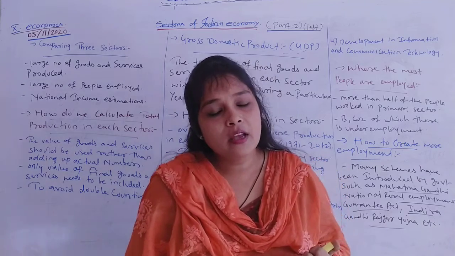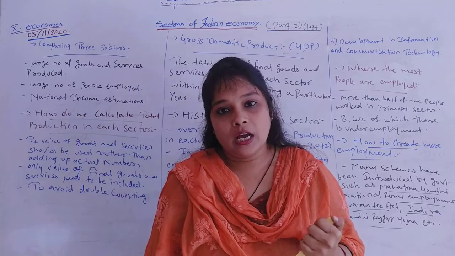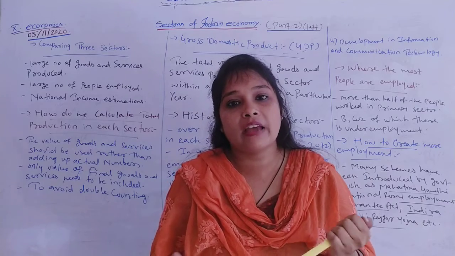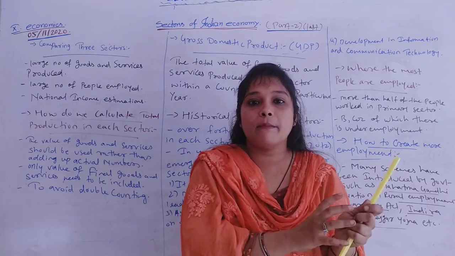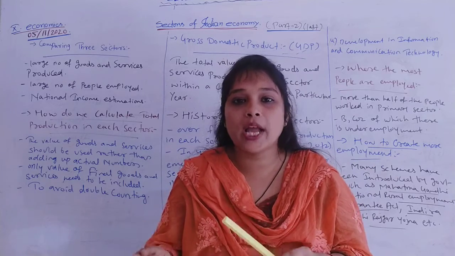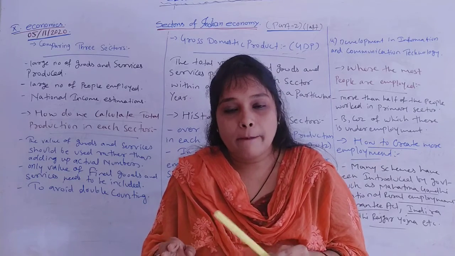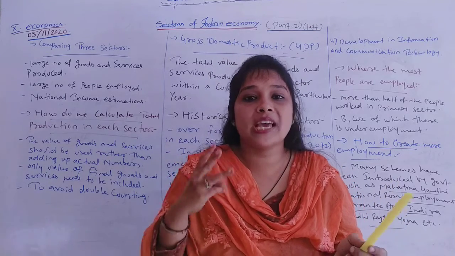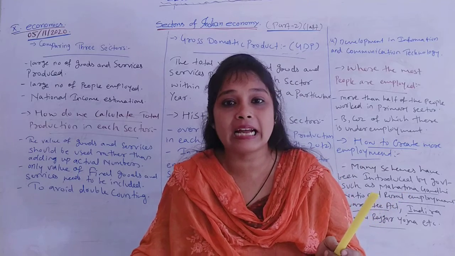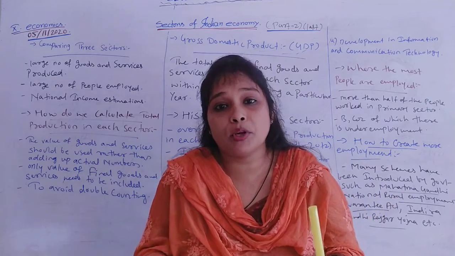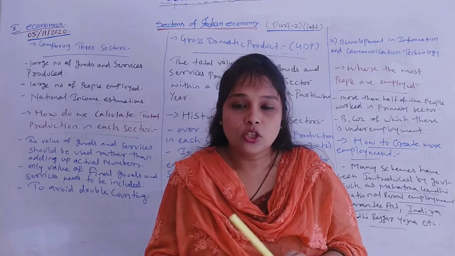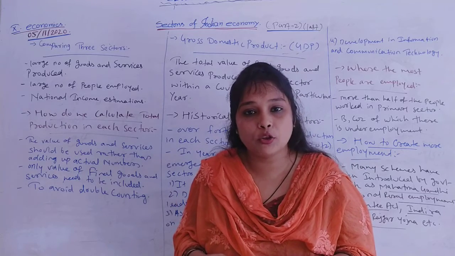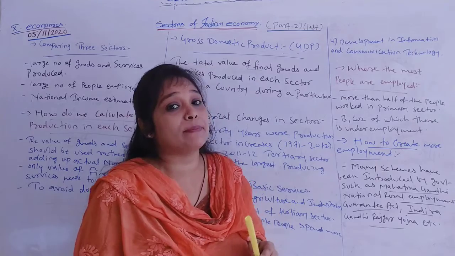Let's take an example. When we talk about agricultural activities, as they are done in rural areas, and rural areas have a joint family system, all the family members work on the same field. That field requires only 2 people to work on it, but 4 to 5 people are working on the same field, which does not increase the level of production. So the 3 extra people working on the field are called underemployed because they are not contributing to the production process. This underemployment problem is there because of the higher dependency on the primary sector for employment. That is why the government has taken many steps to change it.